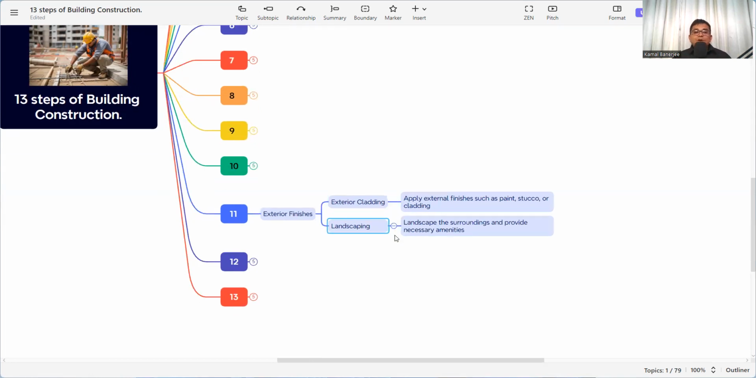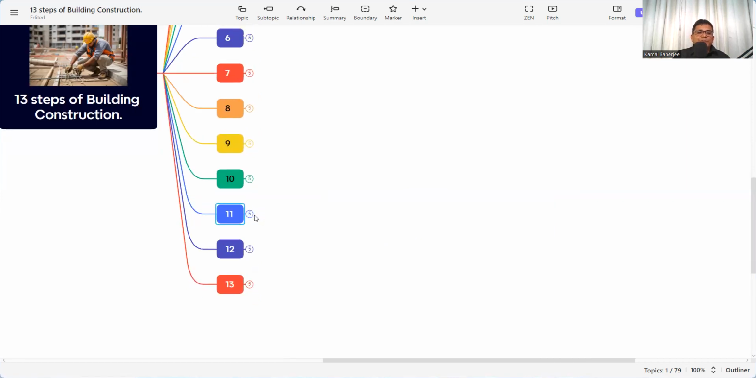And then landscaping. A standalone building without landscaping is not acceptable as per the authority requirement. Minimum landscaping is required. So landscape the surroundings and provide necessary amenities, whatever the greeneries, whatever the walkway, whatever the main driveway, all these things we need to finish in the exterior finishes.